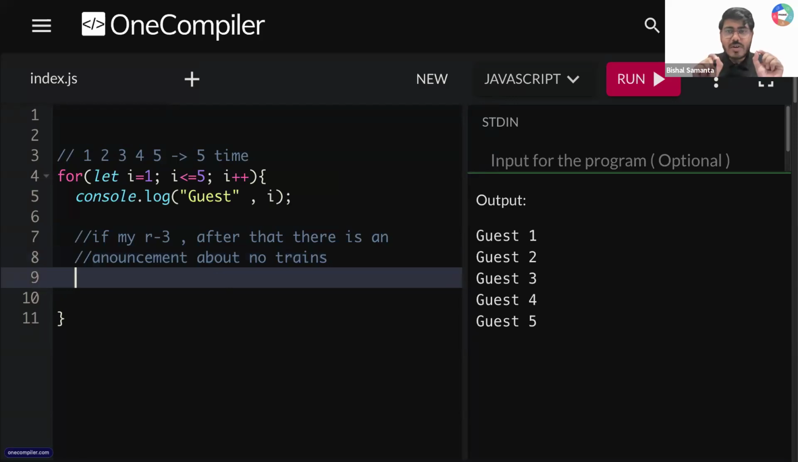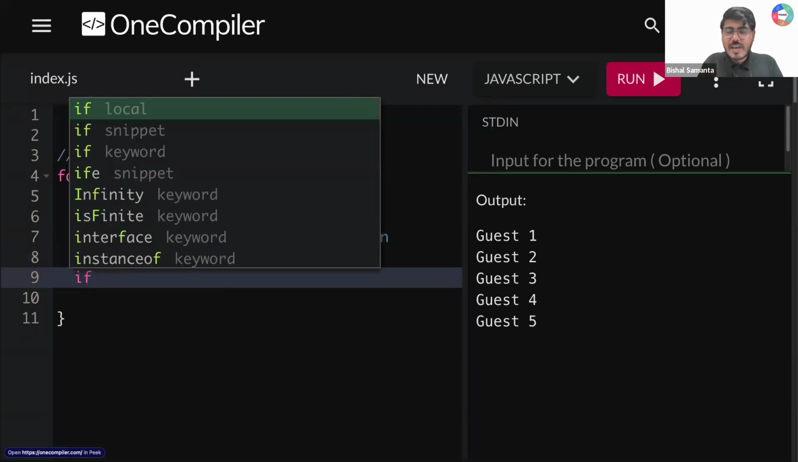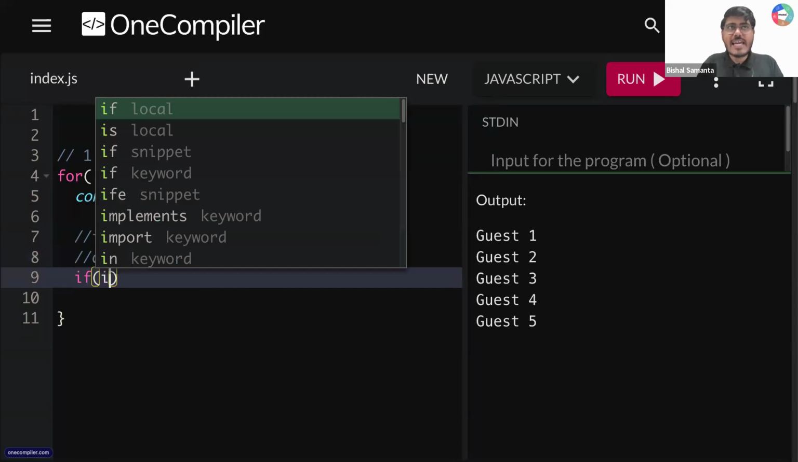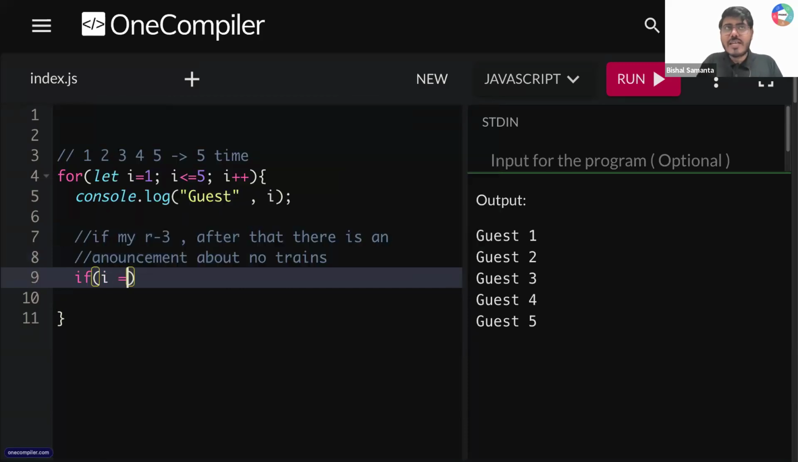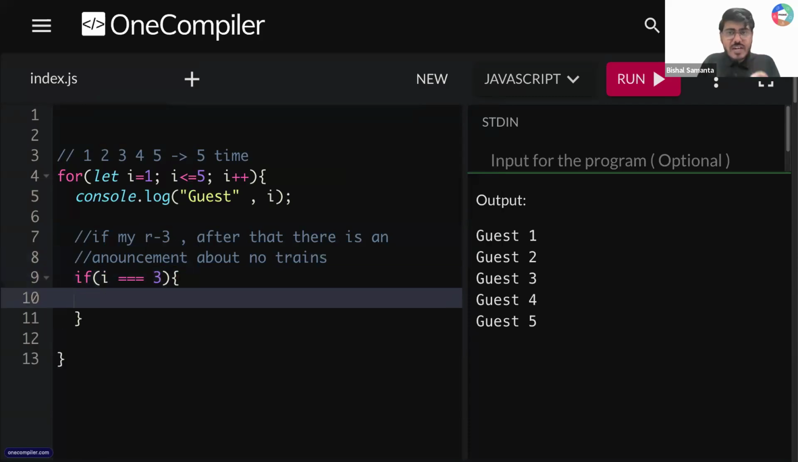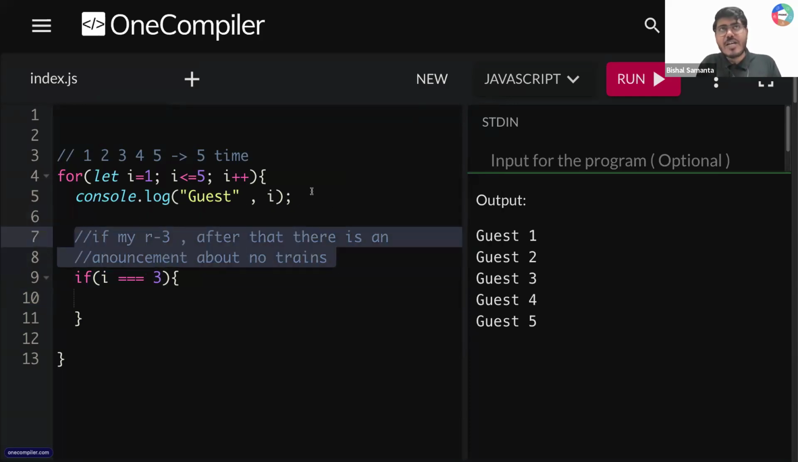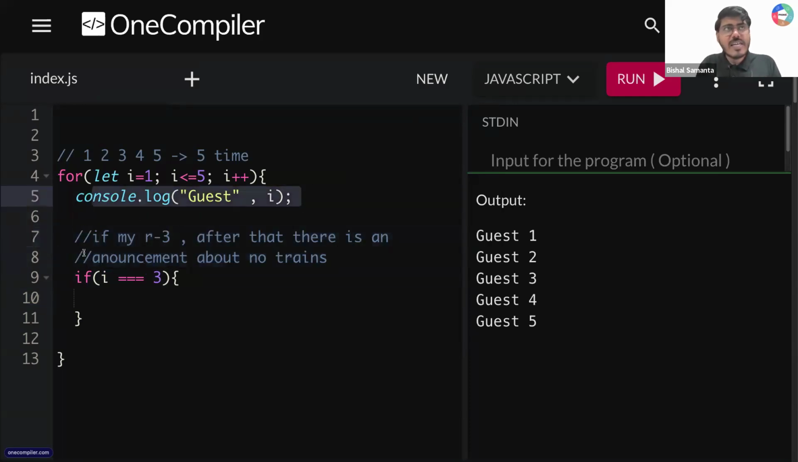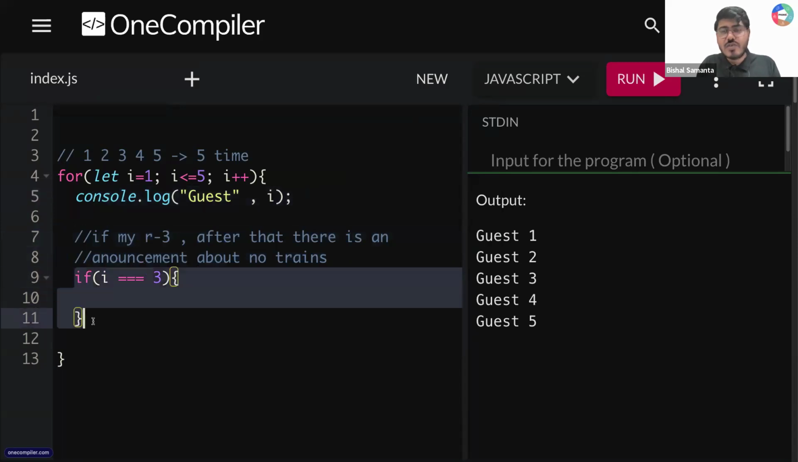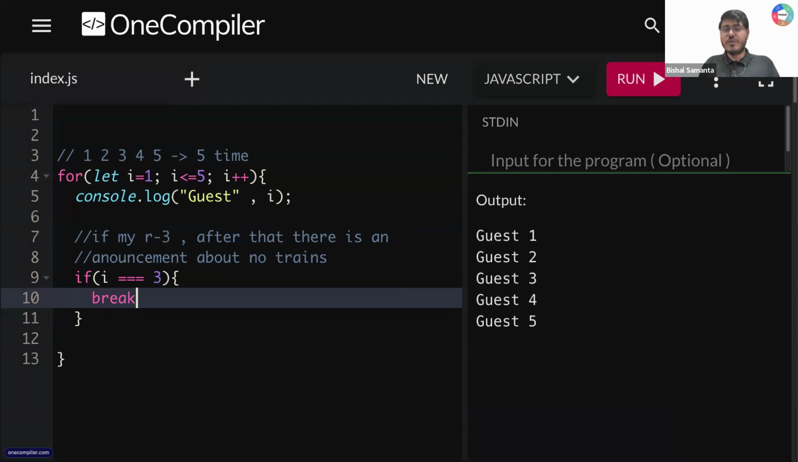Okay, so guys, can I do one thing? Can I write a condition: if my relative number, can I get the relative number from i? So I'm saying if the i value is equal to 3, that means after that there are no trains available. Is this story clear for everyone? Every time I'm printing my relative value, but here I'm checking that if my i value is 3, then after that there are no trains available. So what am I writing here, guys, I need all of you to type.